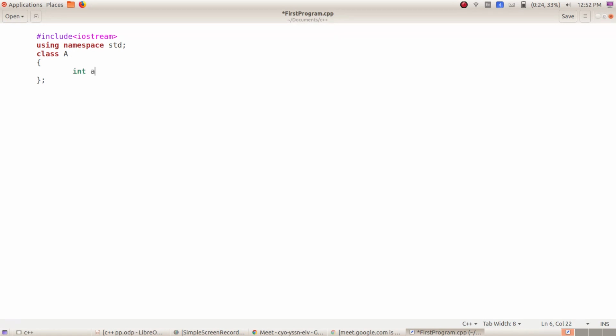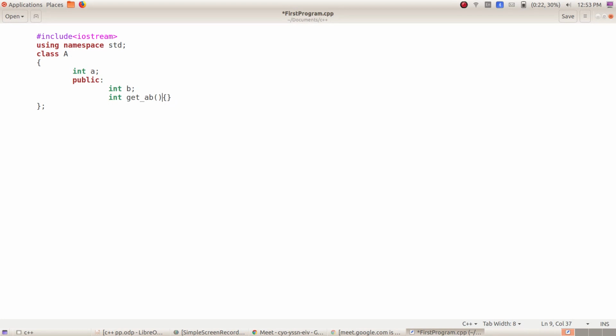Okay, and in the public section, this is how you write it, public colon. In the public section I am going to write int b. Okay, and inside this, let's say a function to get the value of a and b, get ab, and I am going to write the functionality here itself.